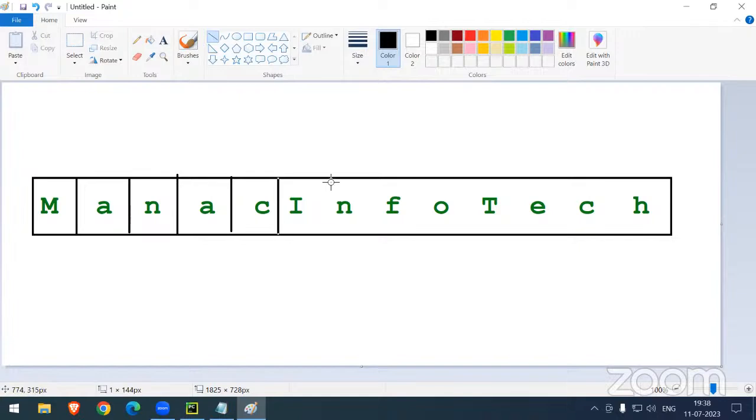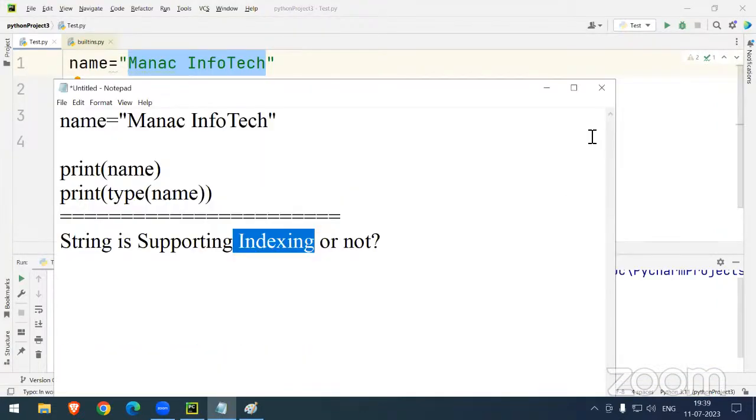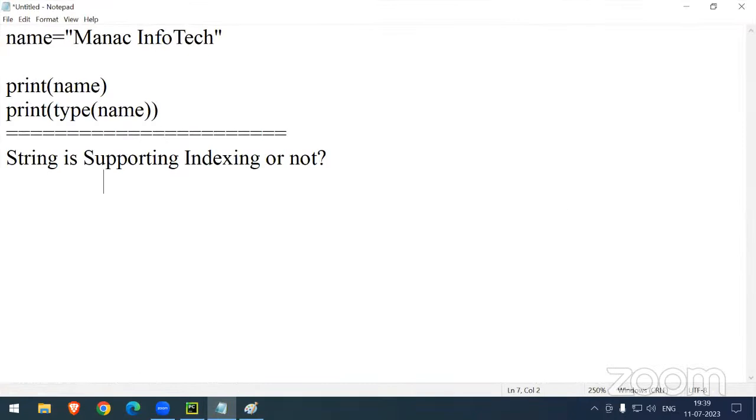This concept most freshers will know, no problem. But here we have some small interview questions. I can cover those interview questions for those writing the certification exam. Sir, in indexing, positive indexing is available. At the same time, negative indexing is also available. Now we can see two topics here: positive indexing as well as negative indexing.